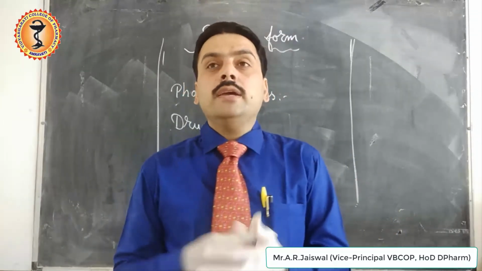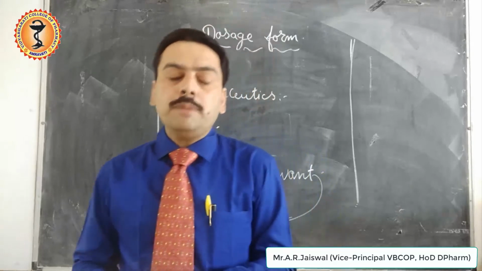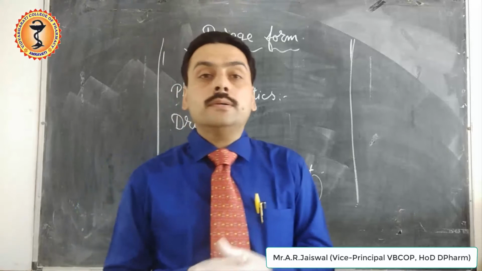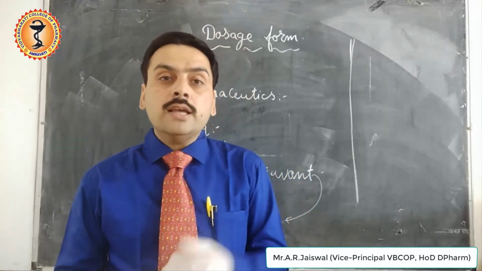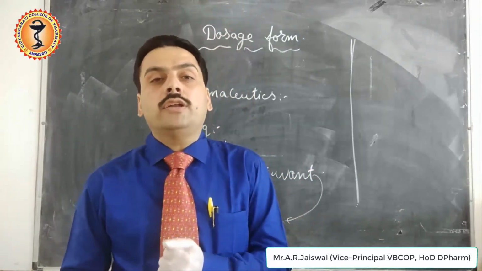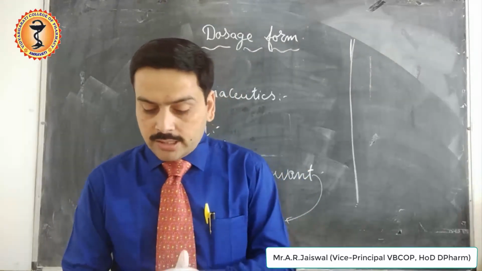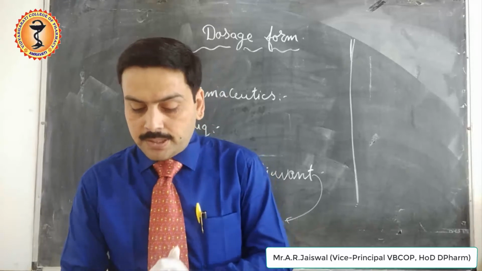Sometimes in villages where illiterate people are residing, or people do not read the drug names, they identify the drug by the color of the drug. For example, pink tablet, yellow tablet or white tablet. In this way, the drugs are identified by these people.